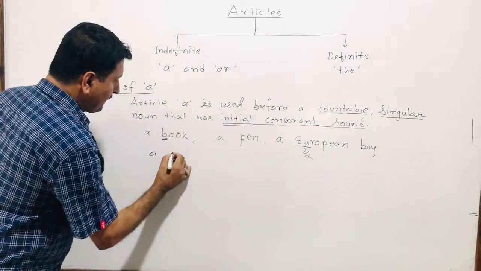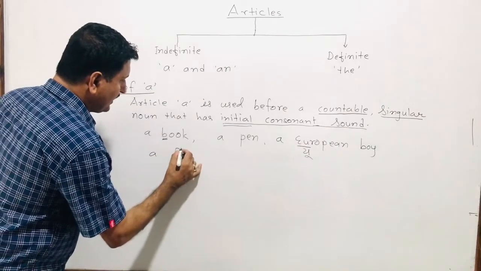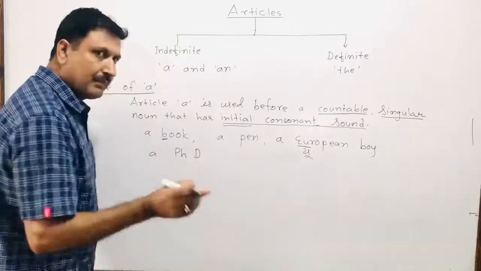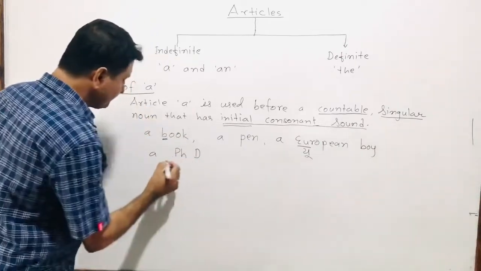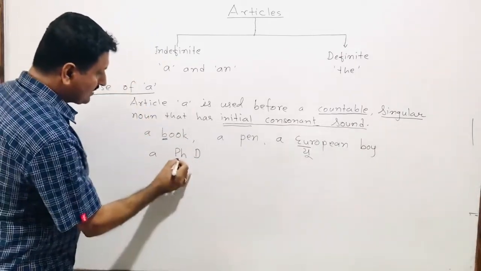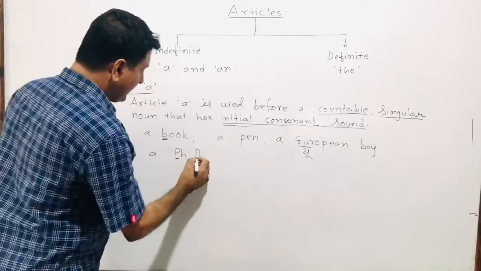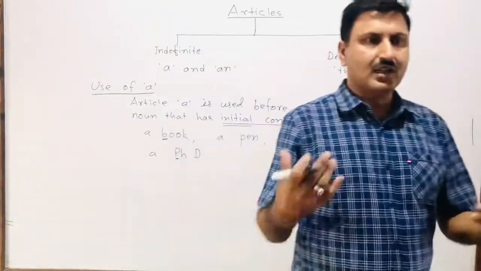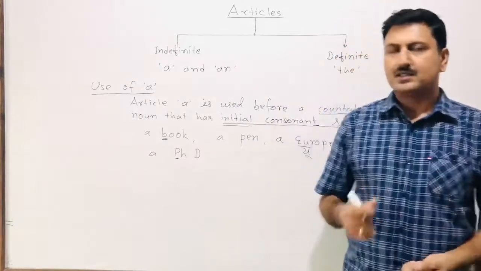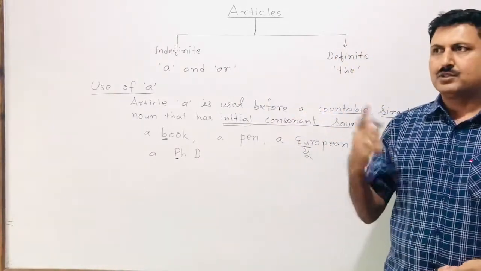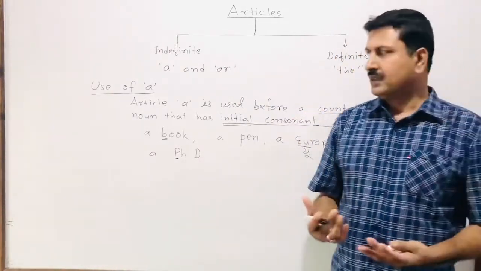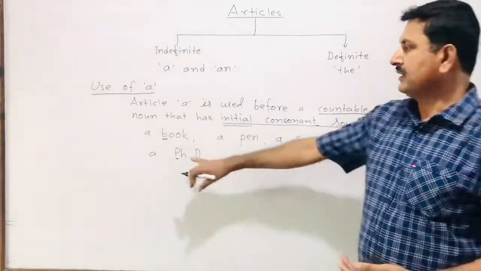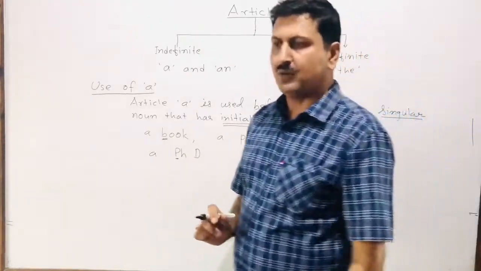Or PhD, as I have already explained, P has a consonant sound, a PhD, intelligent, or a doctor, one doctor, singular. 1, 2, 3, 4, we can count the doctor, and it has an initial consonant sound.